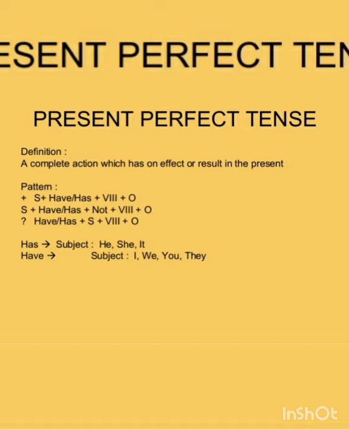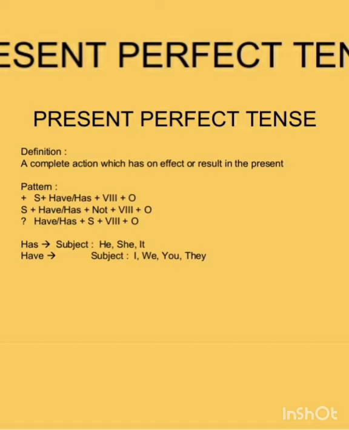One thing you must remember here, I told you we should use two helping verbs. Those are have and has to frame a sentence on the basis of the present perfect tense. Then where to use have and has? If the subject is I, we, you, and they, in that case we should use have. If the subject is he, she, or it, in that case we should use has.